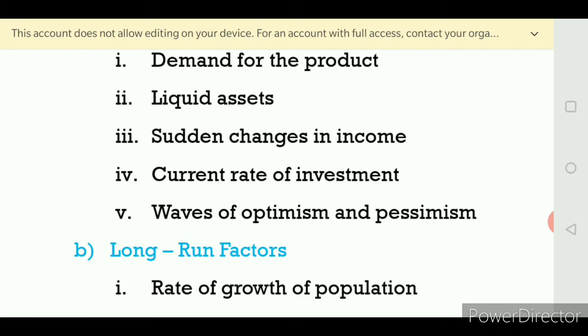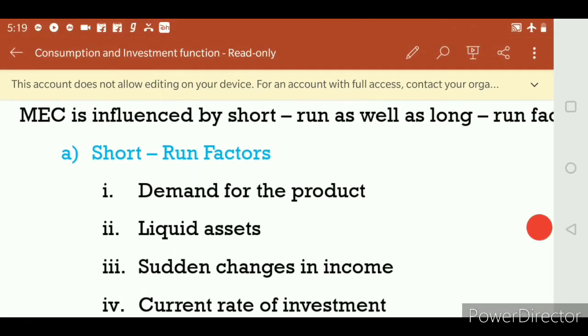So see here, we have 5 short run factors that increase or decrease the marginal efficiency of capital during this period. The first one is the demand for the product. If the demand for the product is too high, cost is likely to fall, which means the marginal efficiency of capital will be high. That is, investment will be high.